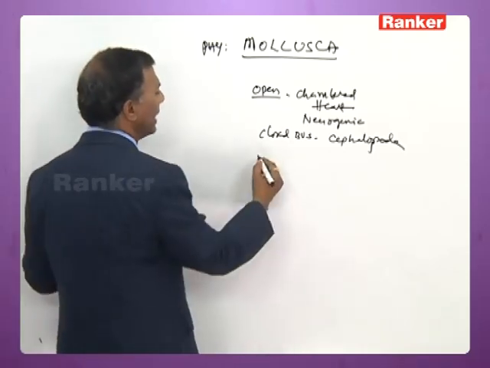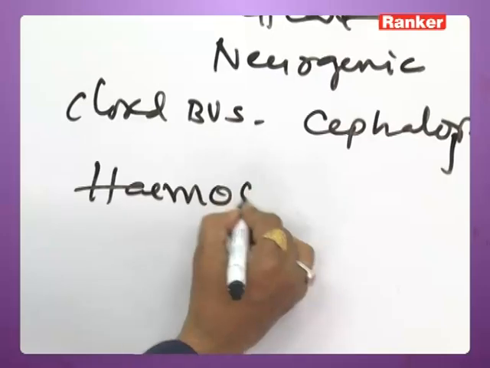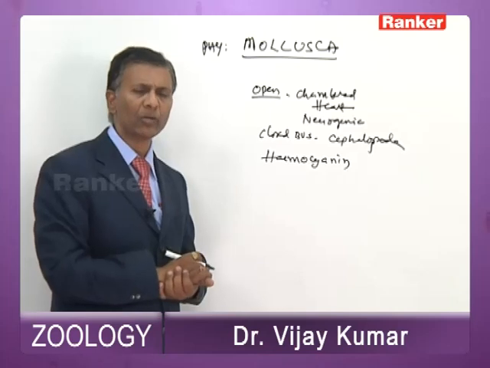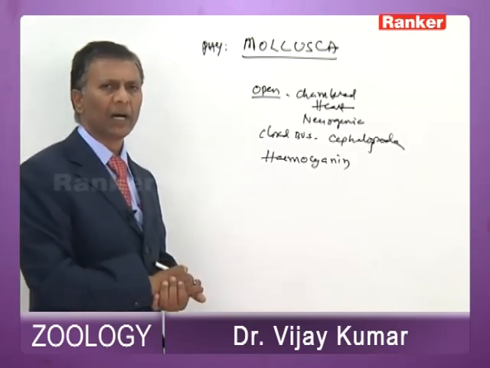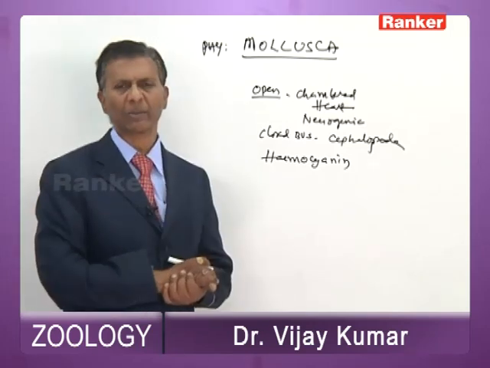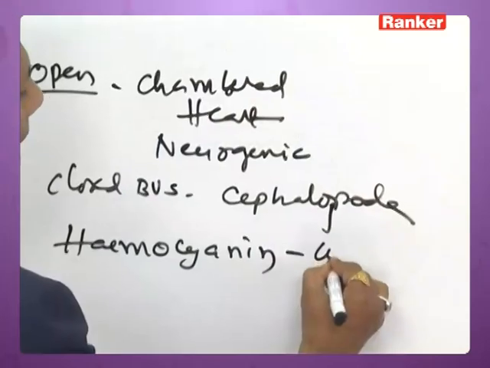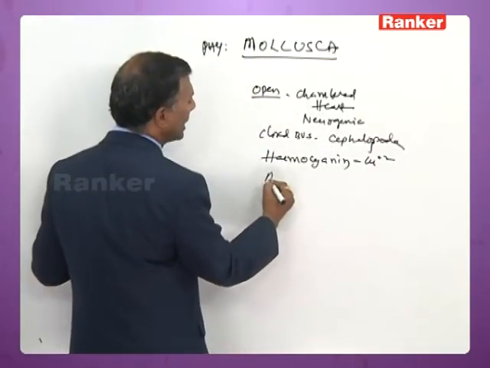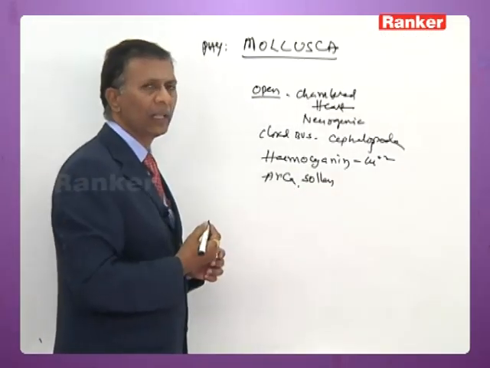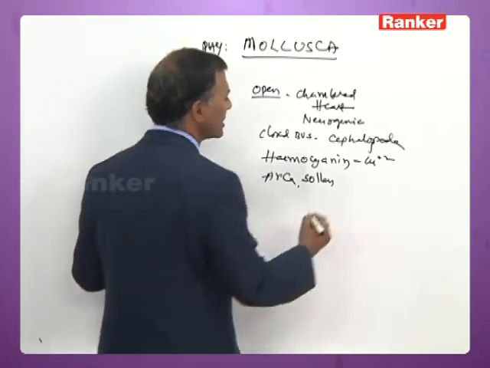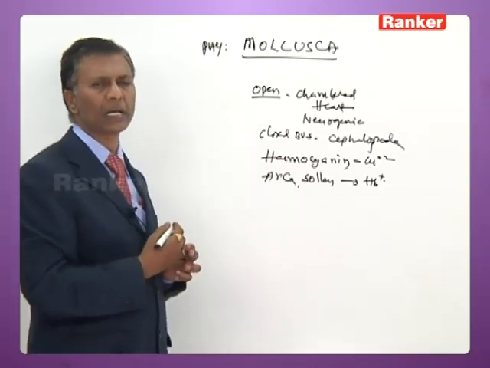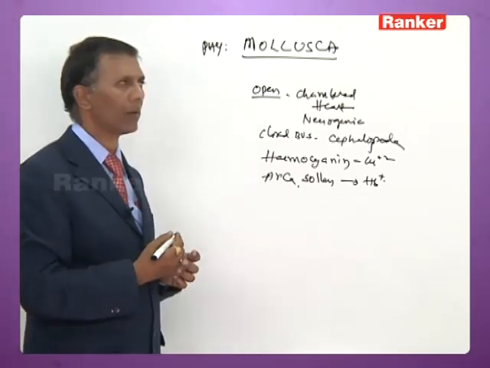The respiratory pigment in some of the molluscans is hemocyanin. For instance, in cephalopoda, and even in certain gastropods, it is hemocyanin. So hemocyanin is the respiratory pigment with copper as a metallic group. Arca and Solen belong to Pelecypoda. Only in these two molluscans is the respiratory pigment hemoglobin.